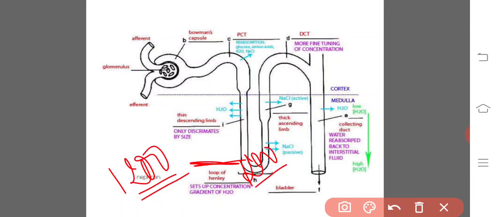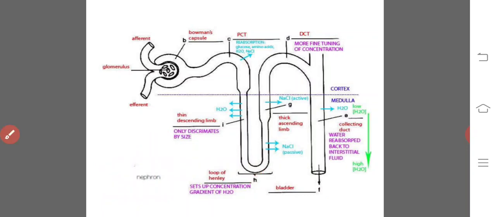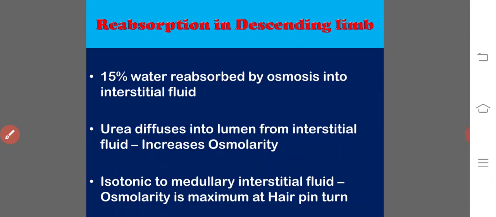That much osmolarity has been achieved by the renal fluid by losing water and gaining urea. The osmolarity reaches the maximum level at the hairpin turn of the loop, almost 1200 milliosmoles. So here 15% of water is reabsorbed.